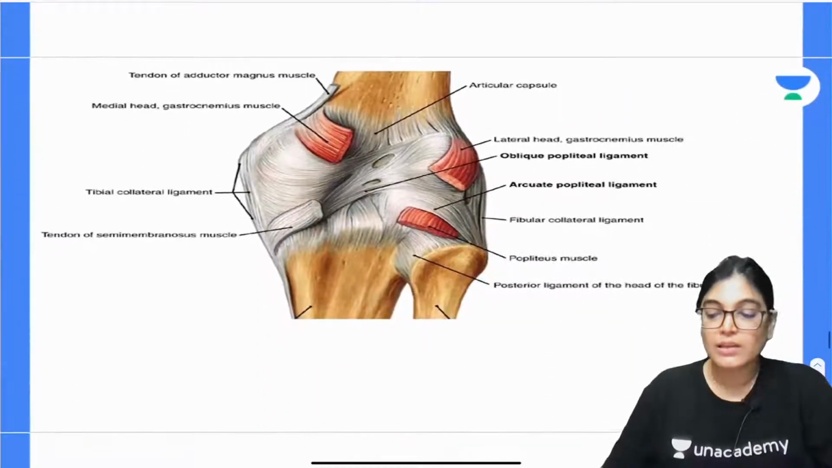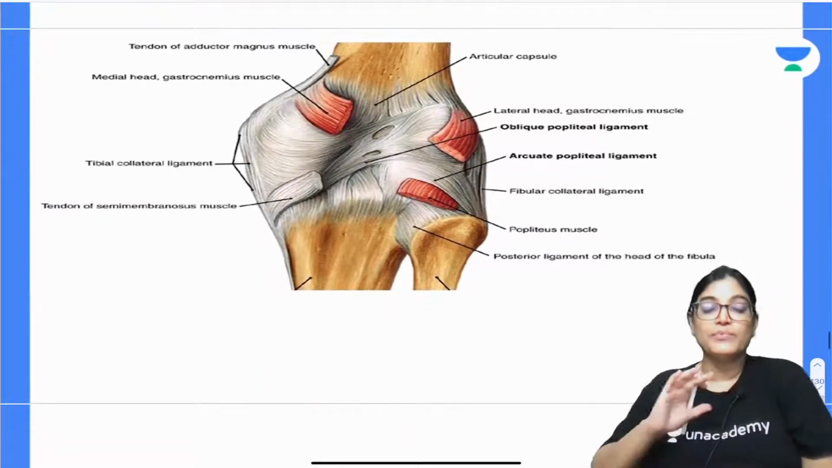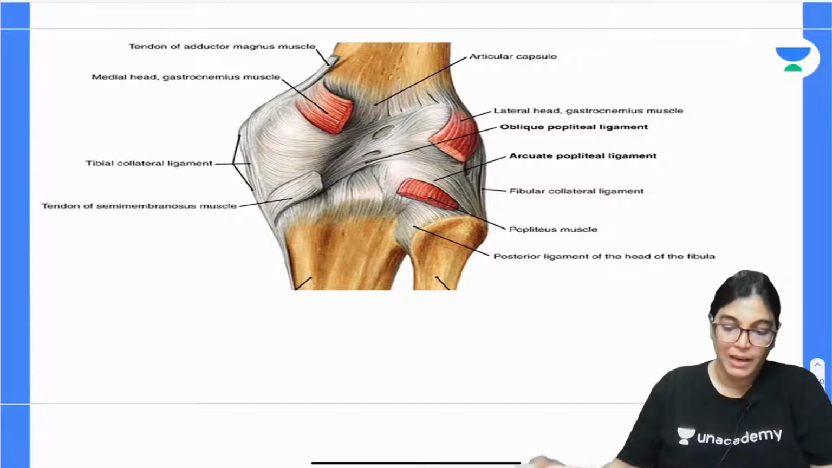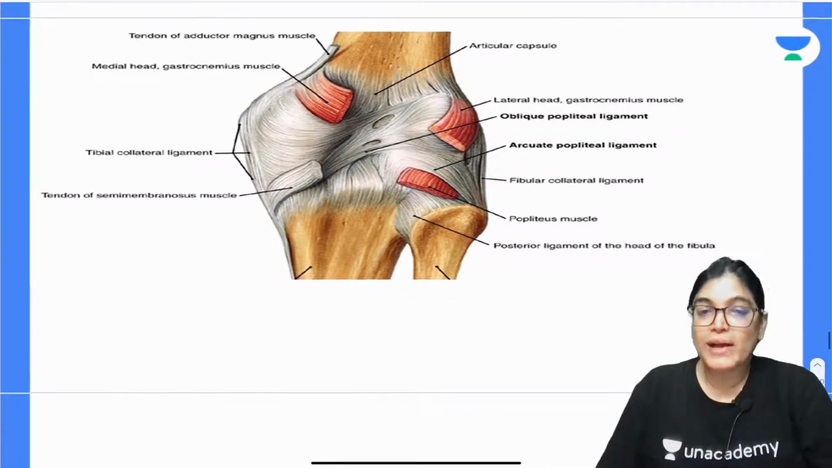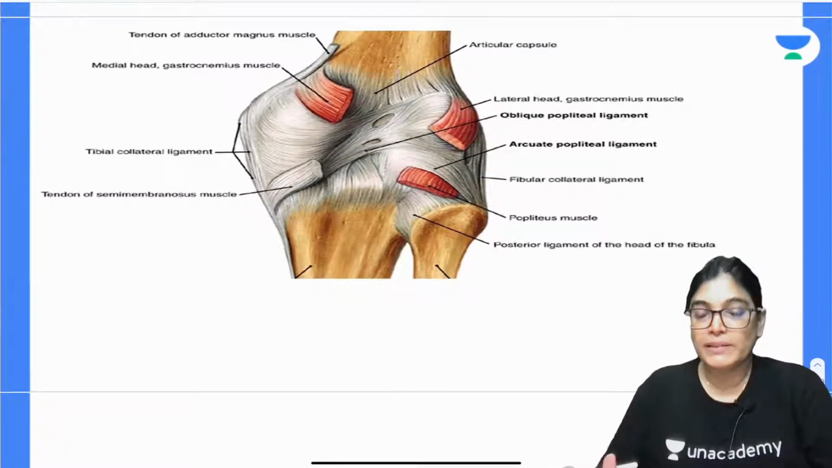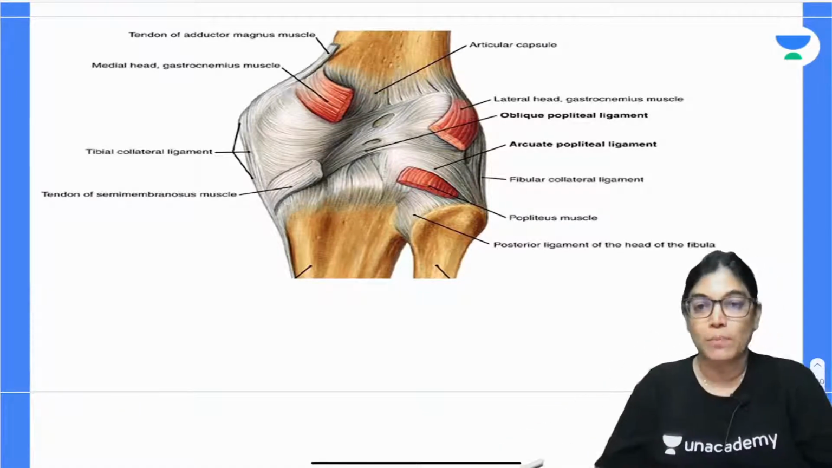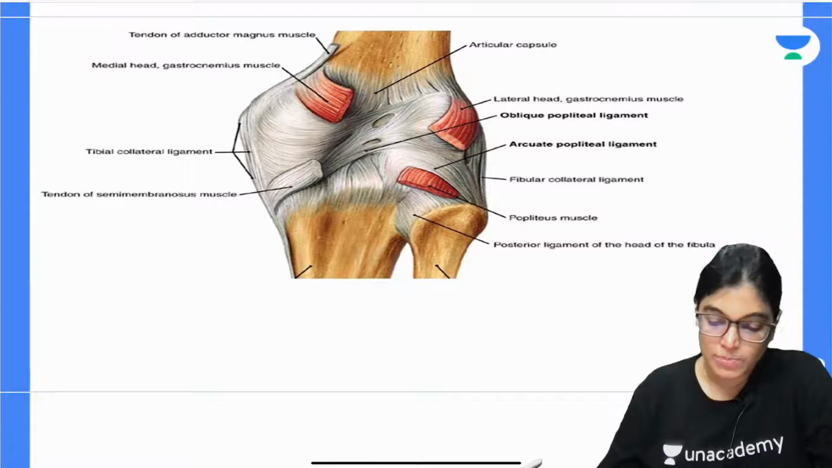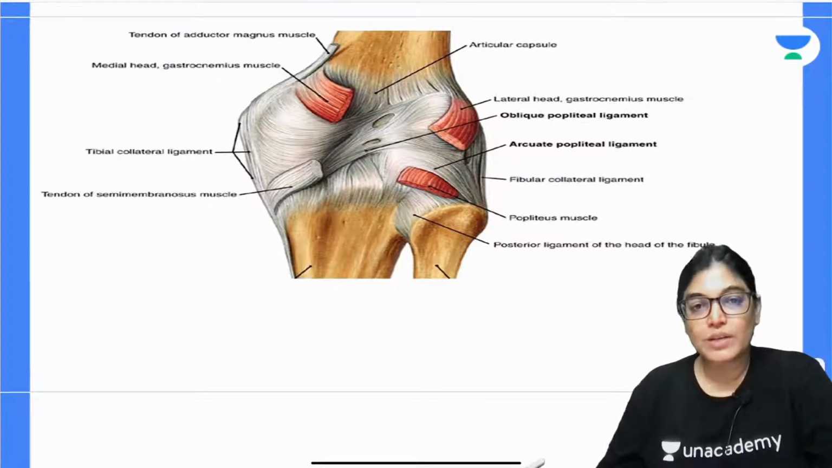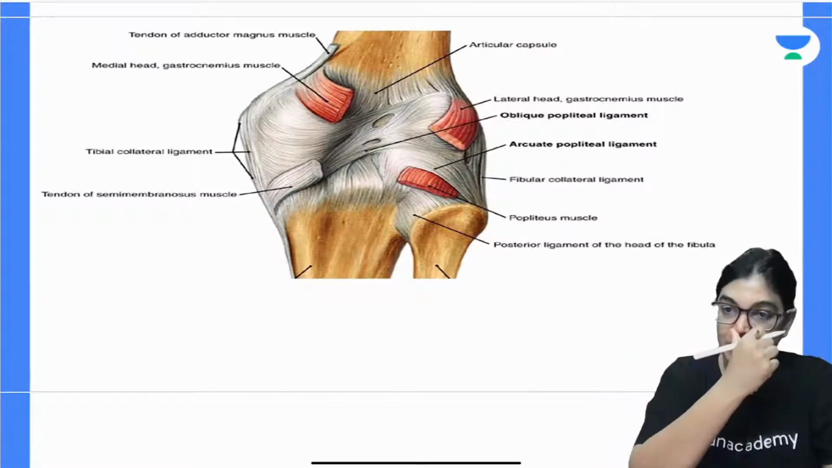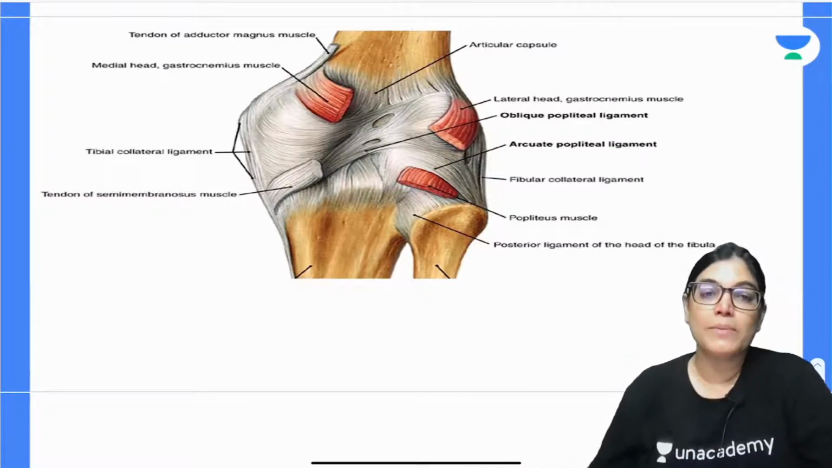Now coming to the other minor ligaments. We have finished all the major ligaments in respect to the knee joint. Now I am talking about a few minor ligaments. One of them is the oblique popliteal ligament, and MCQs in previous years have asked about it, so it is important. The oblique popliteal ligament is an extension from the tendon of the semimembranosus muscle.